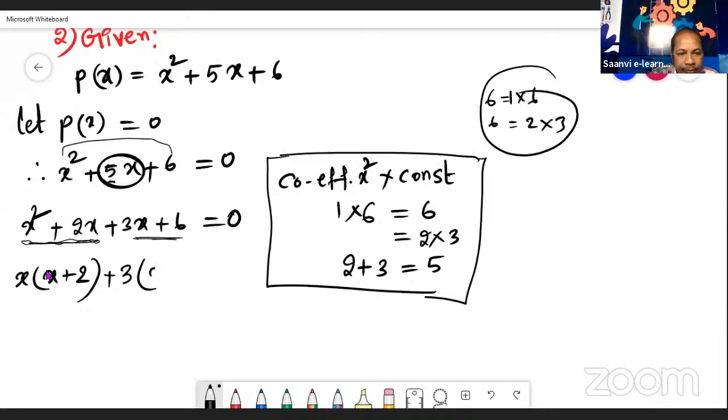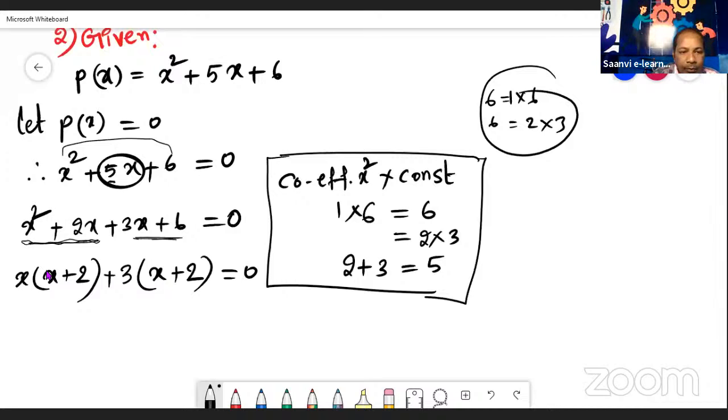When we take common 3, from 3x, 3 already we have taken common, the remaining x will be, plus symbol as it is. And here 6 is there, no? 6 how many times is possible with 3 table? 2 times. 3 2s are 6, no? So here 2 will be, equal to 0.